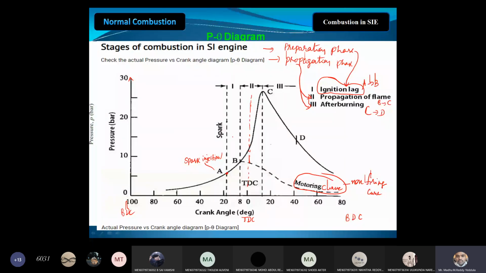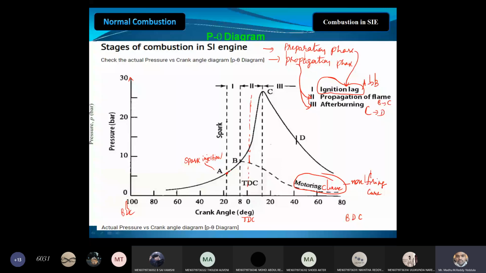Now, during ignition lag, what will happen? At point A, as I told, the spark ignition starts. Due to that, a nucleus of flame is generated by the spark plug, and because of this, the mixture immediate to the spark plug will start burning. Here we are giving the spark, therefore whatever charge is immediate to it starts burning and produces high temperature.